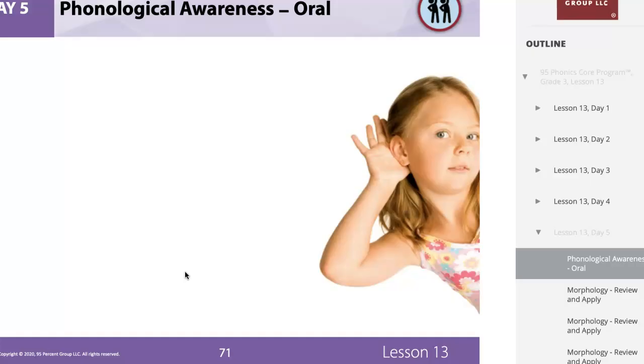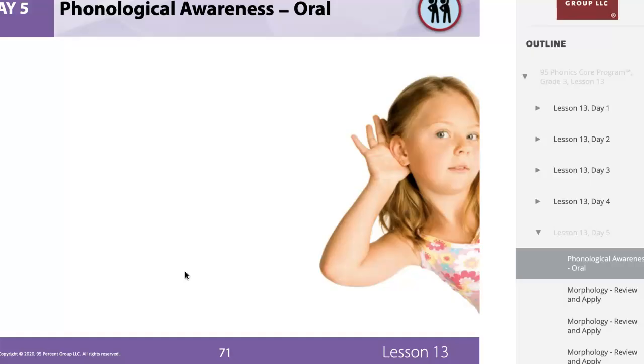Tweet. Good job. Everyone say glean. Change g to k. Clean. Good job. Everyone say breeze. Change b to t. Trees. Good job. Everyone say crime. Change k to g. Grime. Good job. All right.